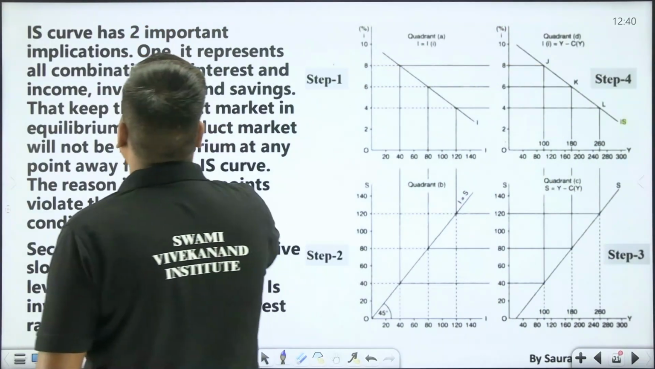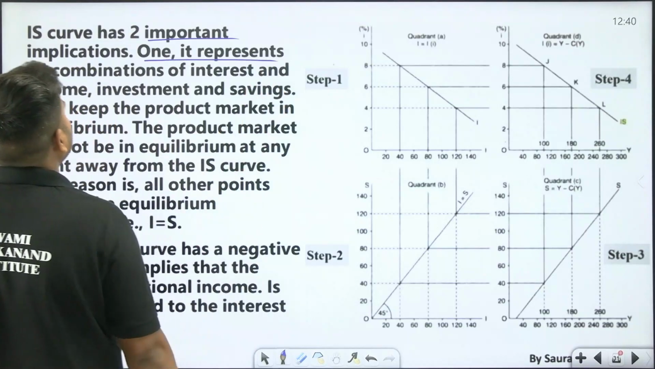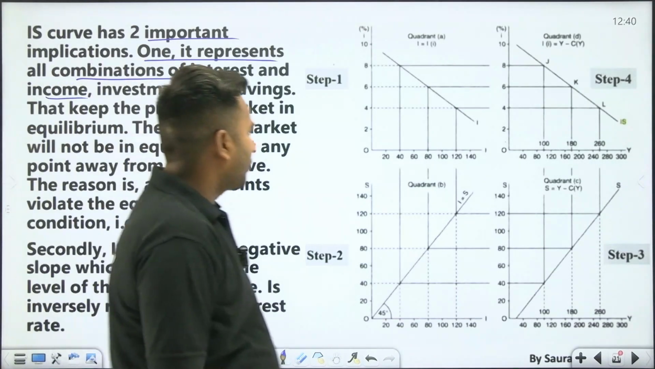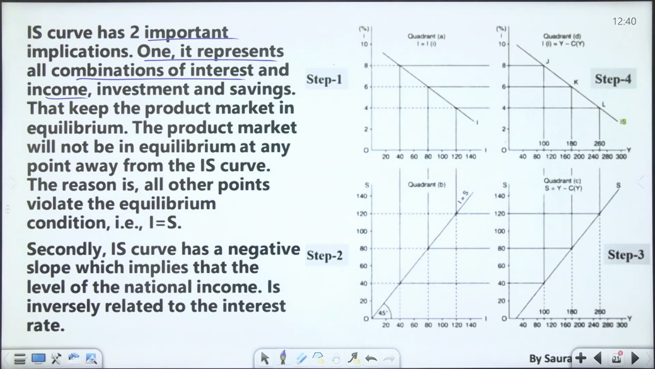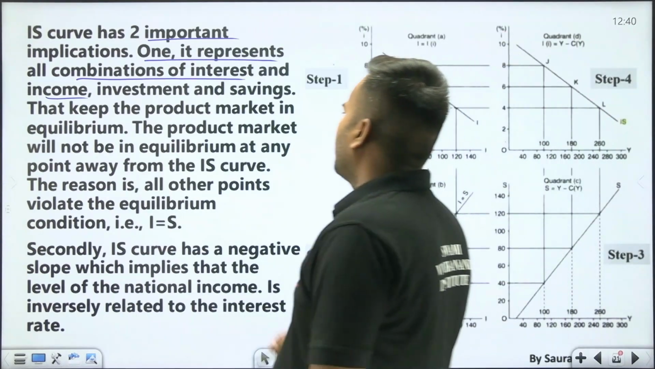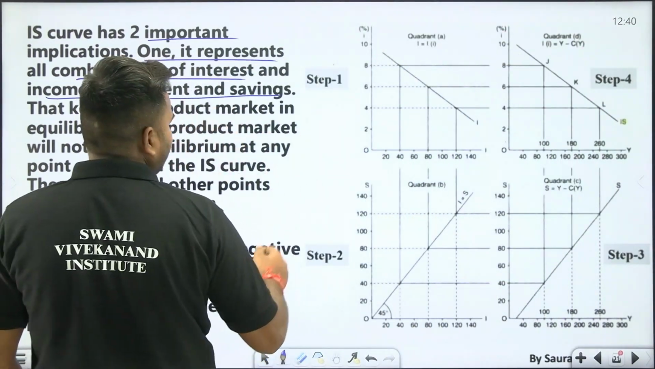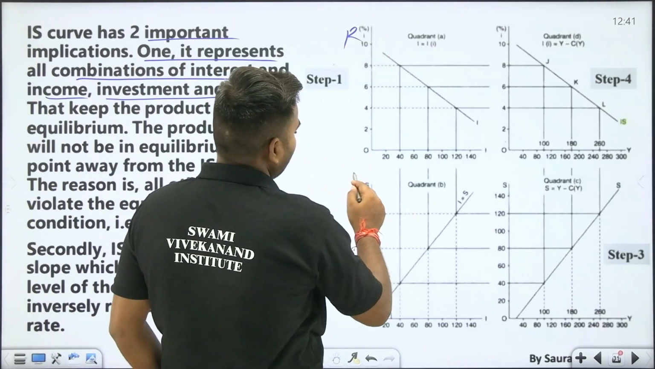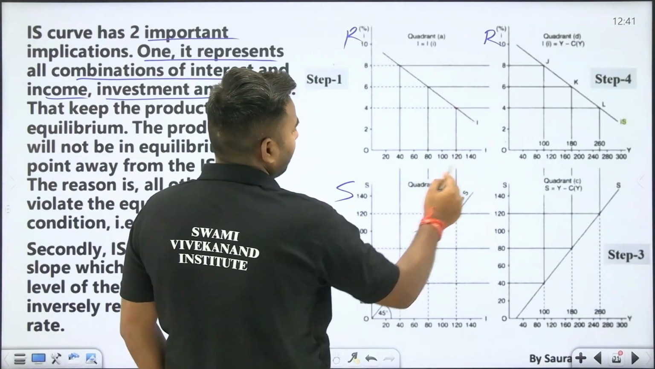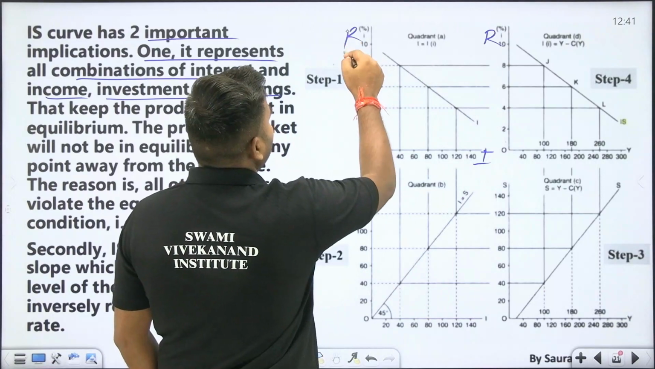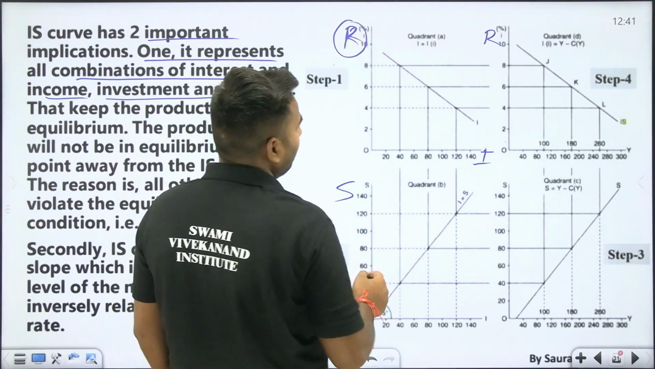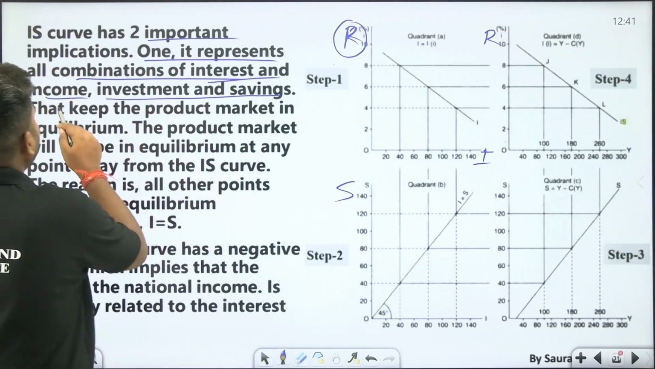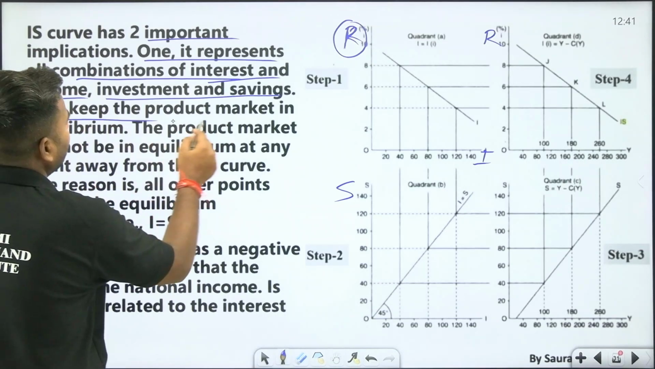The IS curve has two important implications. One, it represents all combinations of interest and income, investment and saving, because when we were deriving the IS curve, we took all these points. We took interest also, we took saving also, we took investment also. Here it was the rate of interest. We have assumed and taken all these things: interest rate, income, investment and saving, that keep the product market in equilibrium.